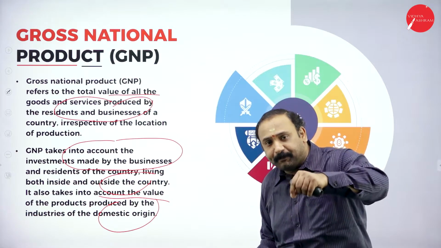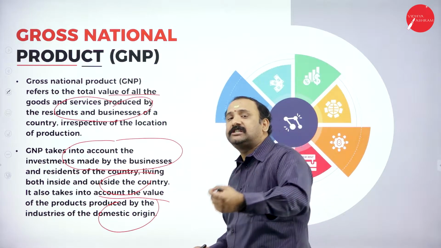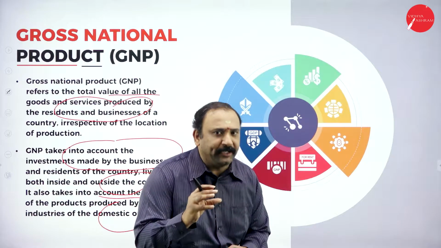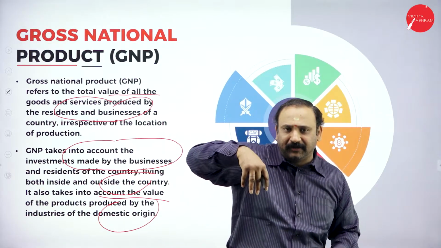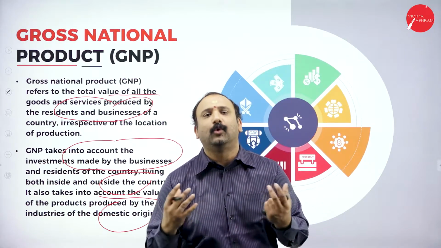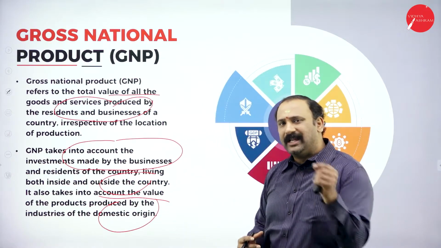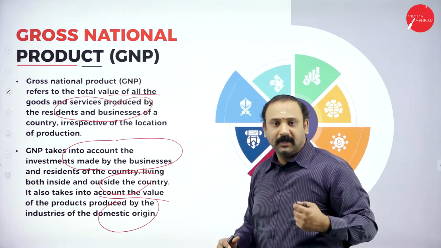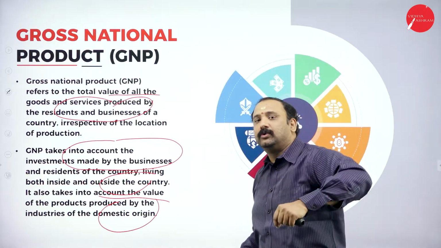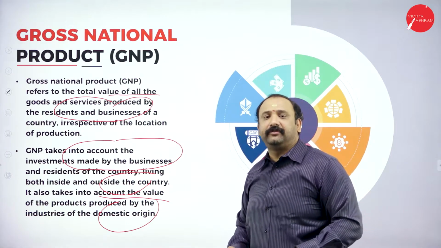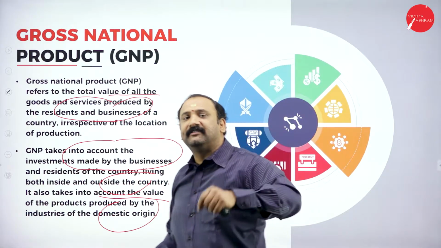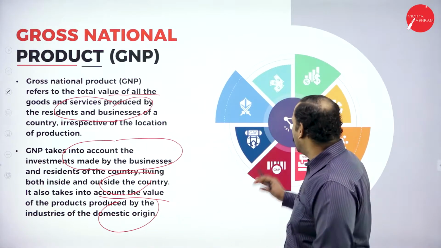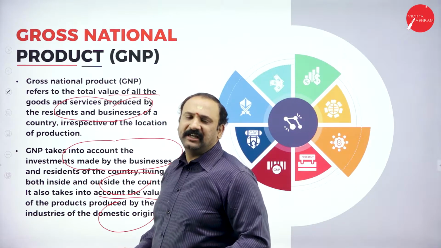Secondly, GNP will also look into the investment factor. So each one of us will invest some value back into the country, which starts working towards growth and development. So every business will invest in the form of capital to start the business and grow up. So that investment, that amount which is put inside the country for the development, for the results, for the value that is being produced, will be a part of the GNP. So when you look into it, GNP is a bigger cycle altogether.